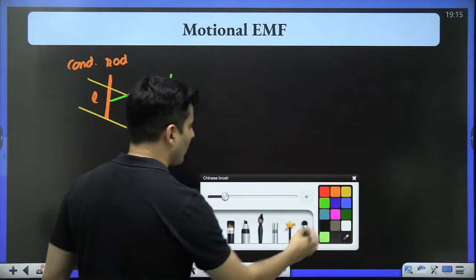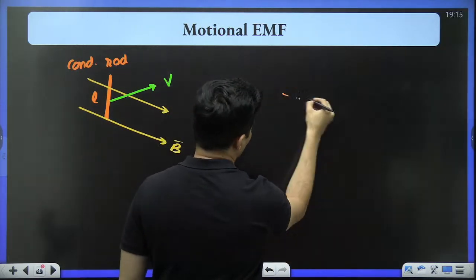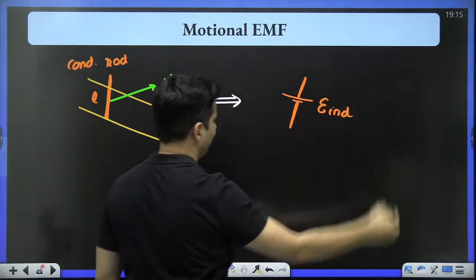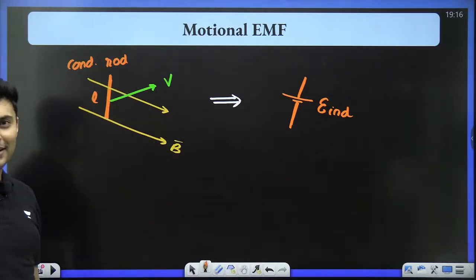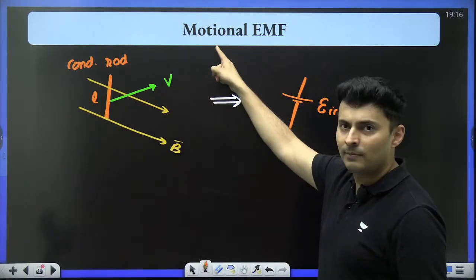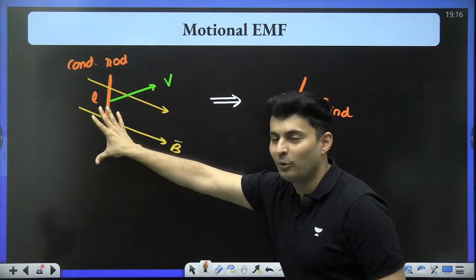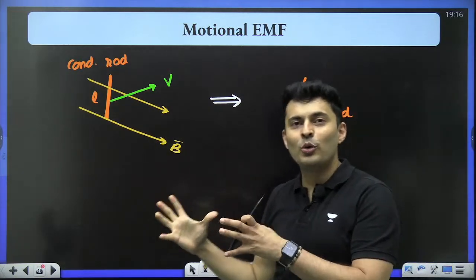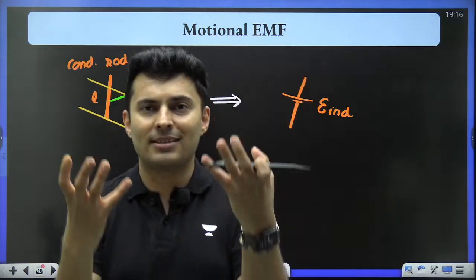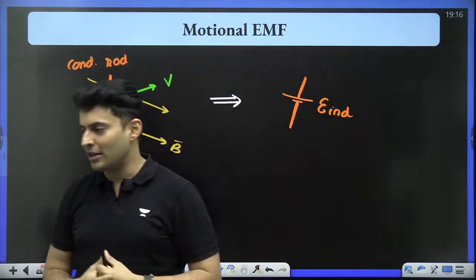You will see that the rod will actually behave like a battery. Like a battery, there will be some induced EMF. It will behave like a cell. There will be some polarities created in it. Because the rod is moving, hence the word motional. Because it behaves like a battery creating EMF, hence the word EMF. That's why the words motional EMF. A moving conductor in the environment of a magnetic field induces EMF, behaves like a battery. That's why the EMF produced is called motional EMF.